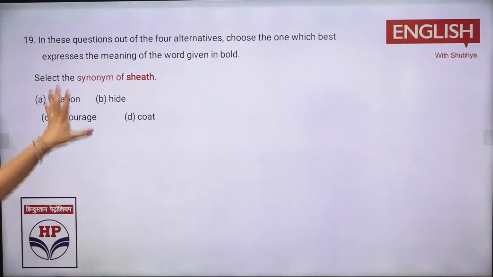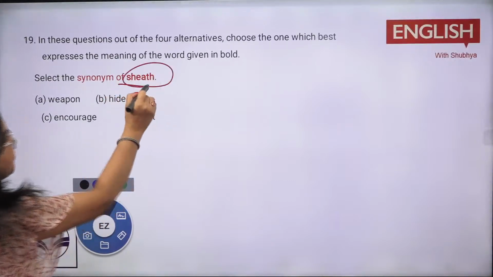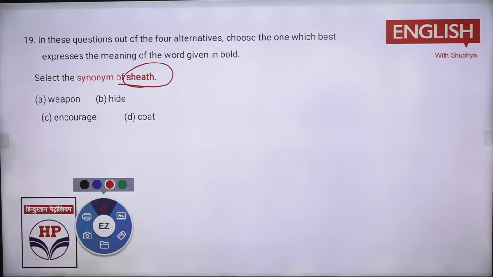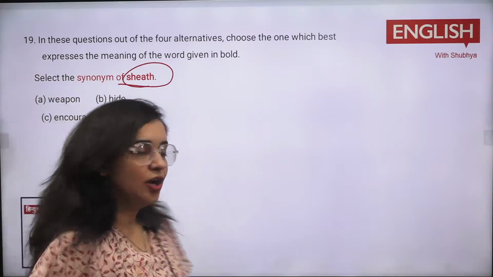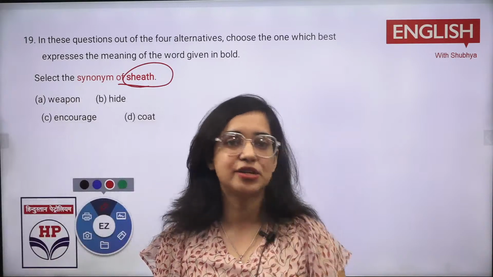Now in the same way, this is very simple. What is a synonym of sheath? What do you call sheath? Weapon, hide, encourage, quote. Do it in the same way. Yeah, one of you mentioned the elimination method. That is the best way to do the questions in English. With the elimination method, what happens? If you are not aware, your guesswork goes really good, if you know the basics of English.